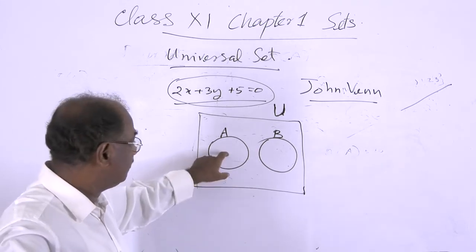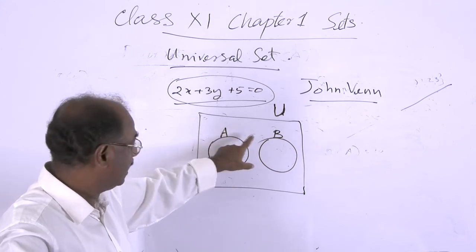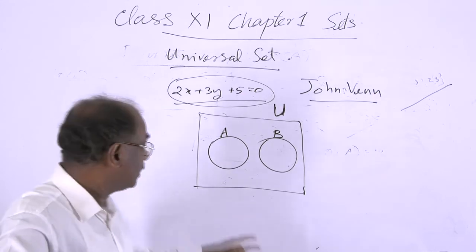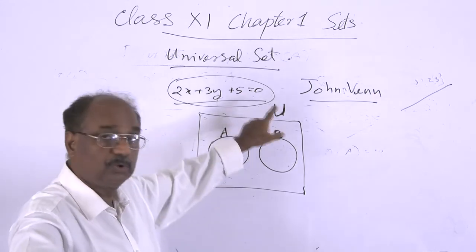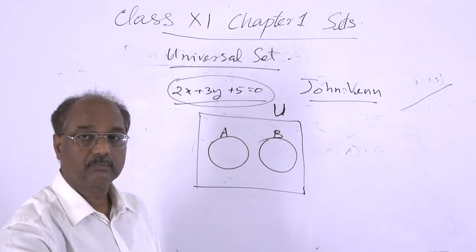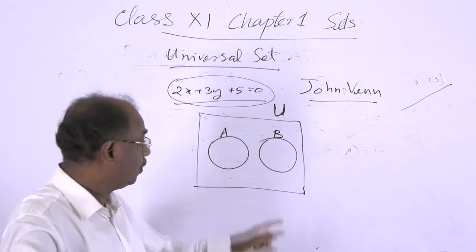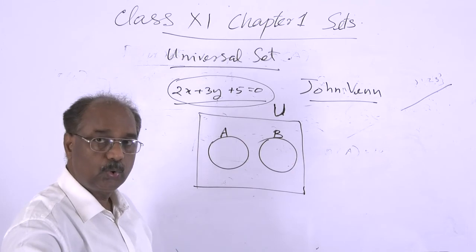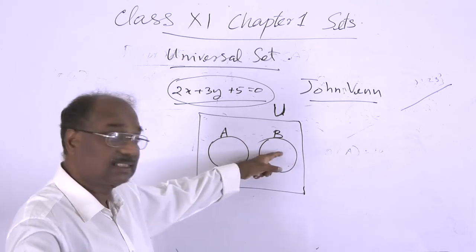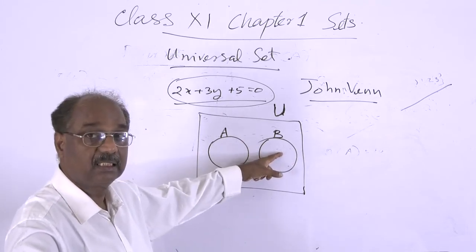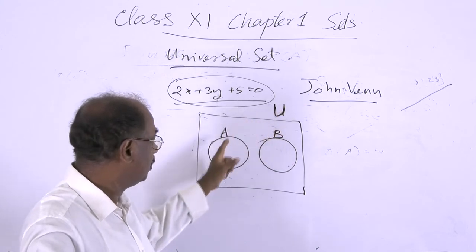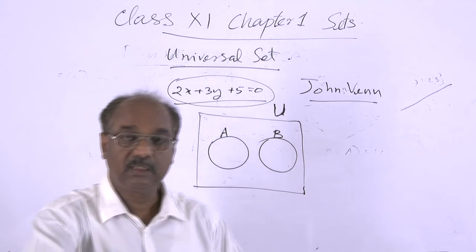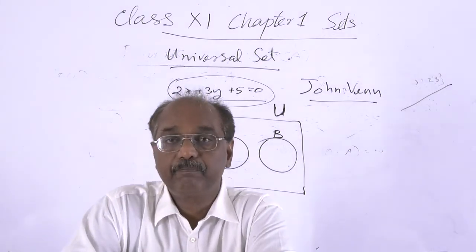So these circles within the universal set mean clearly it is a subset of U. All elements of A are elements of U, and the other sets under consideration are all subsets of U, represented by these closed regions, usually circles.